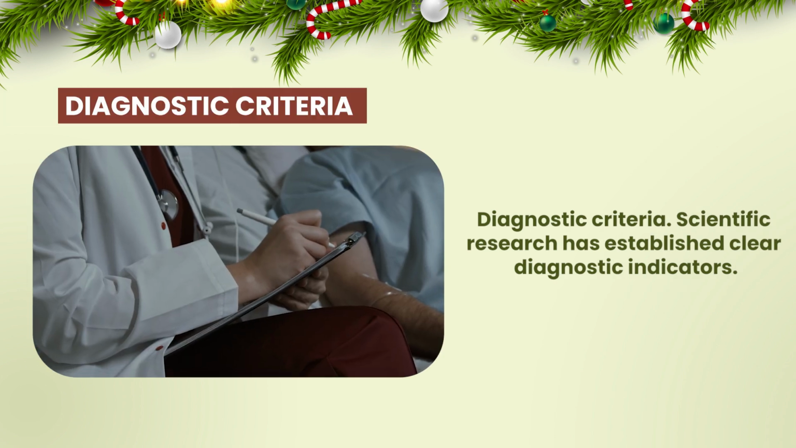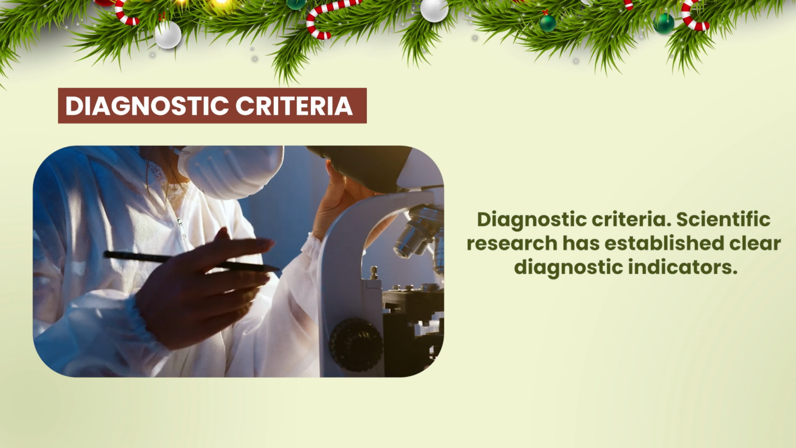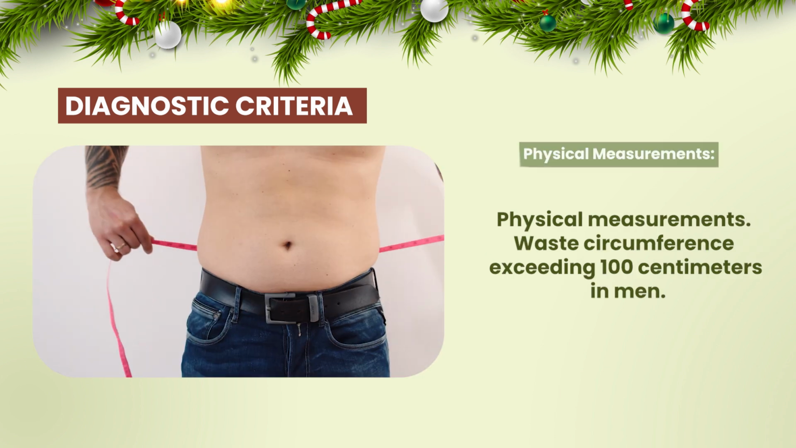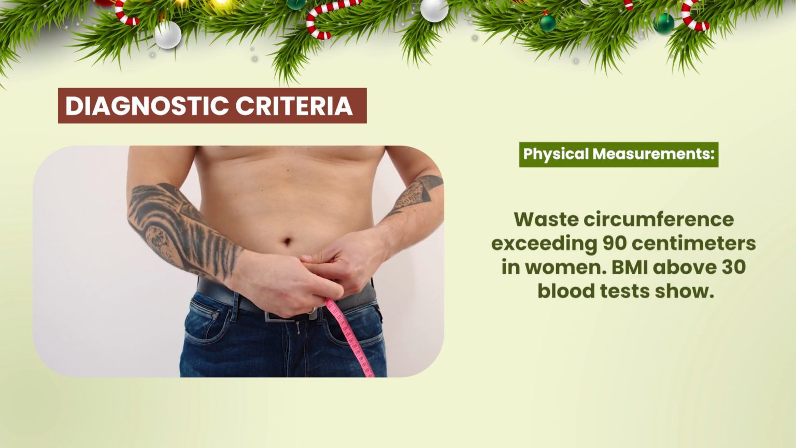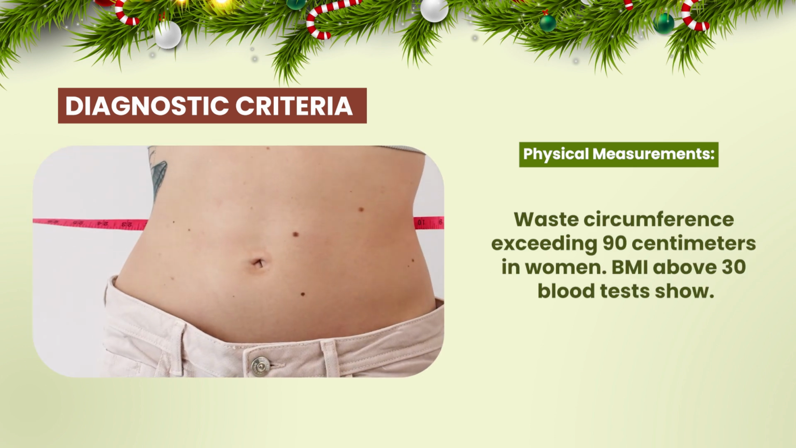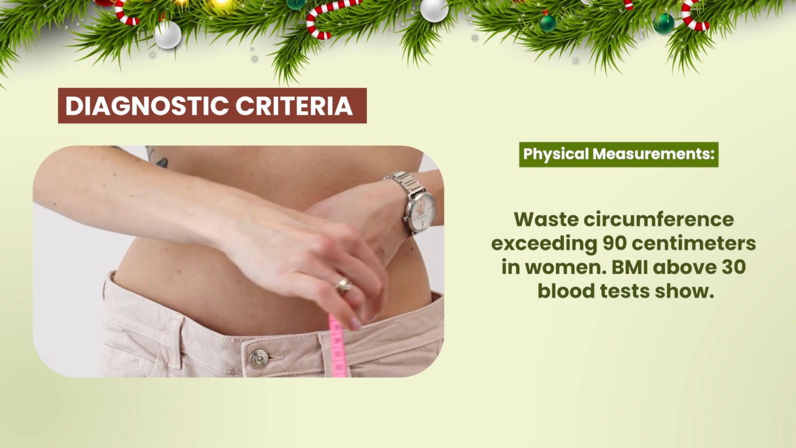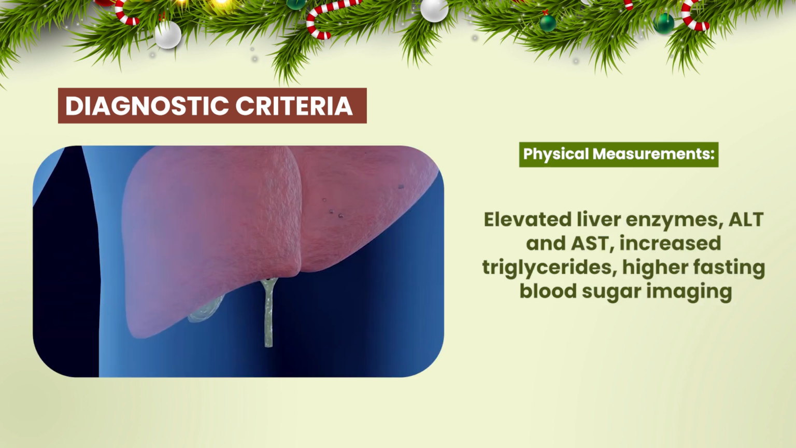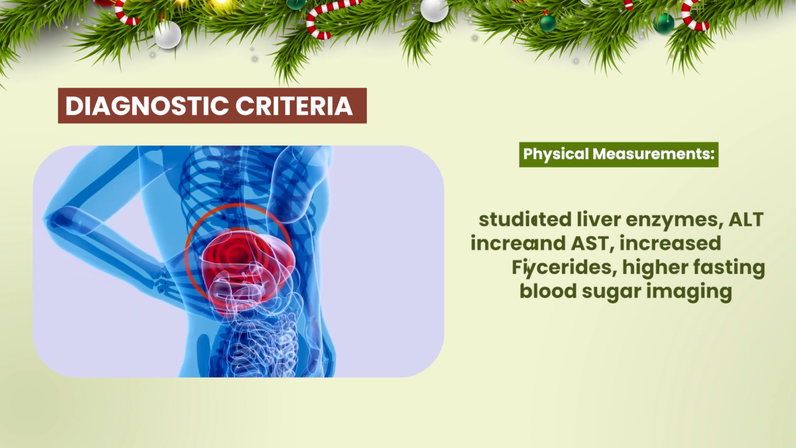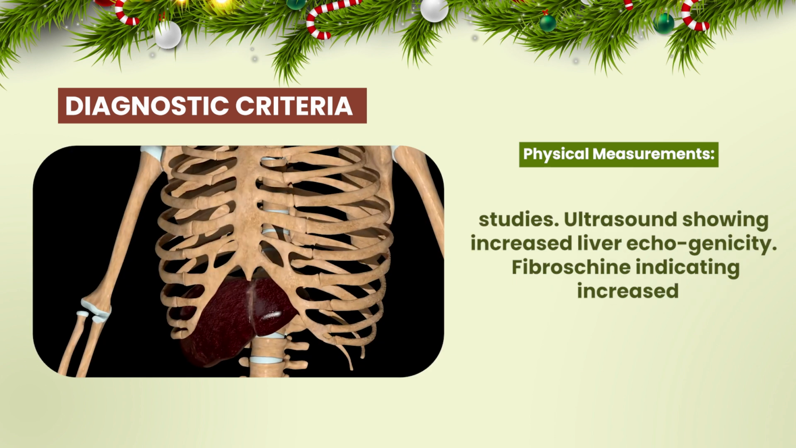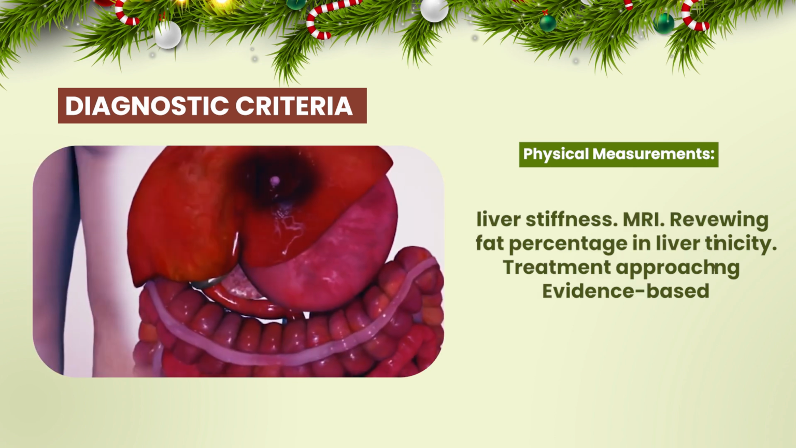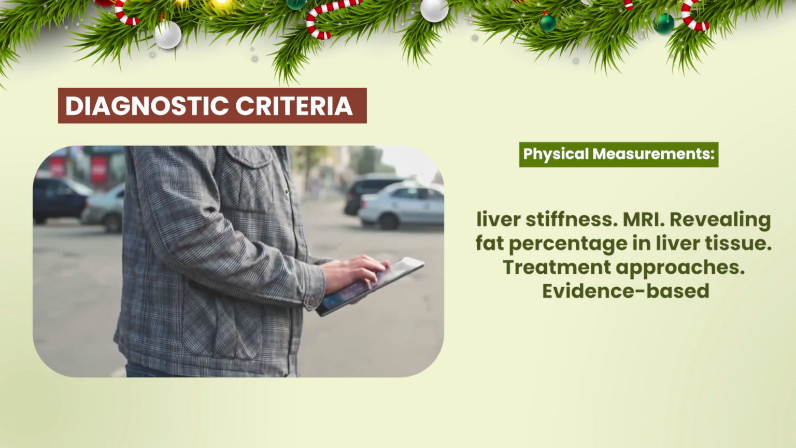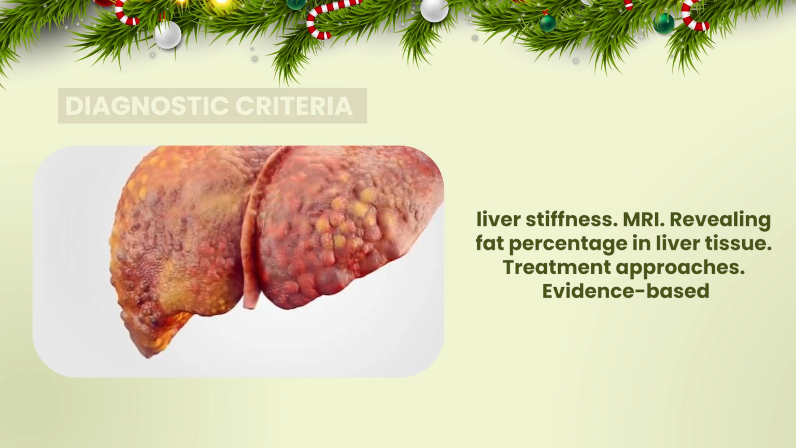Diagnostic criteria. Scientific research has established clear diagnostic indicators. Physical measurements: waist circumference exceeding 100 centimeters in men, waist circumference exceeding 90 centimeters in women, BMI above 30. Blood tests show elevated liver enzymes, ALT and AST, increased triglycerides, higher fasting blood sugar. Imaging studies: ultrasound showing increased liver echogenicity, Fibroscan indicating increased liver stiffness, MRI revealing fat percentage in liver tissue.